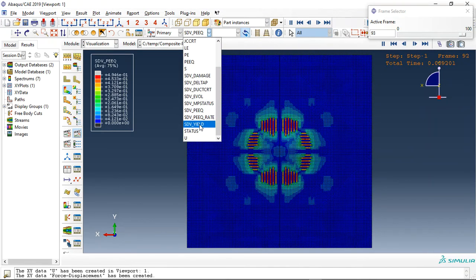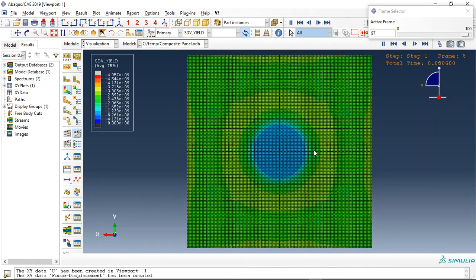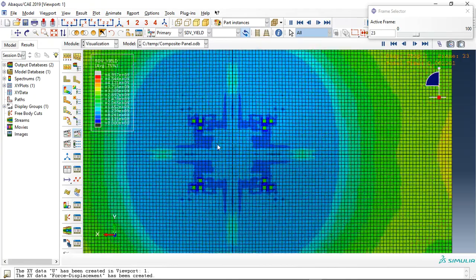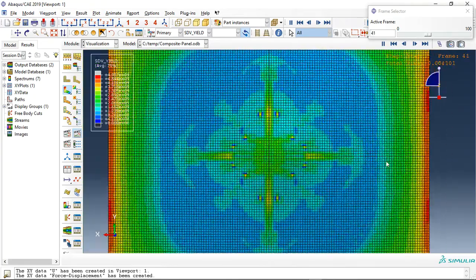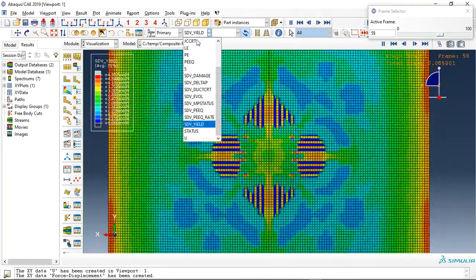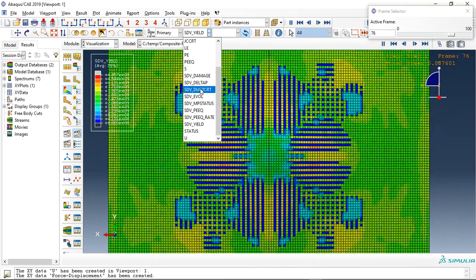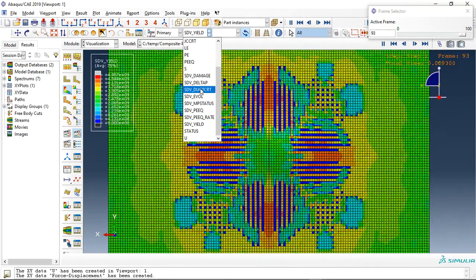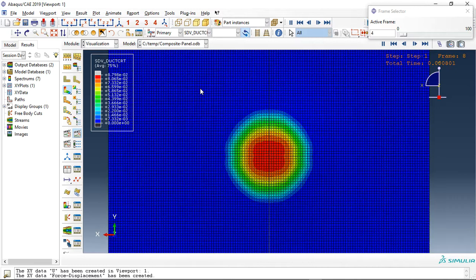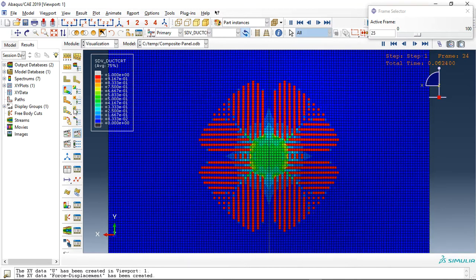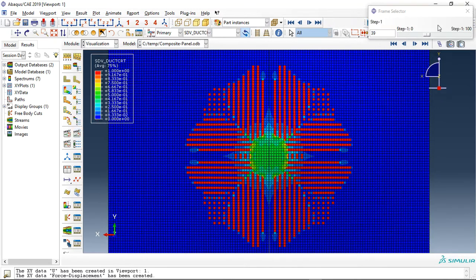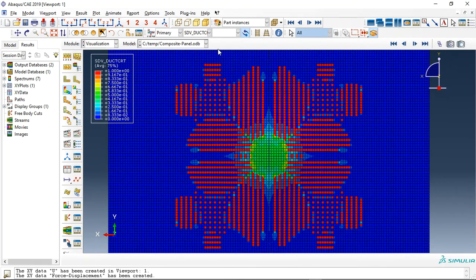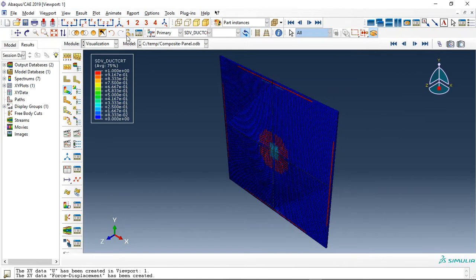After that, yield criterion. See, this is the yield criterion. Also the ductile damage. Okay, these are the outputs for the ceramic.